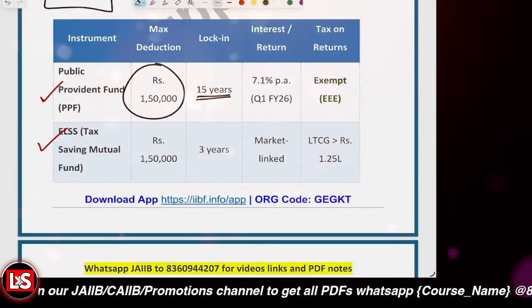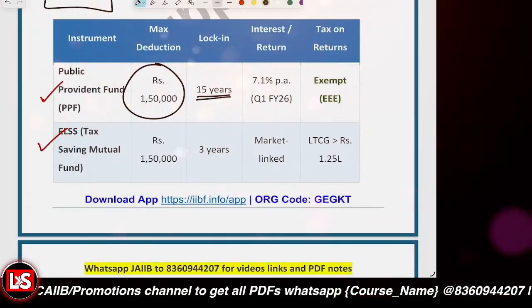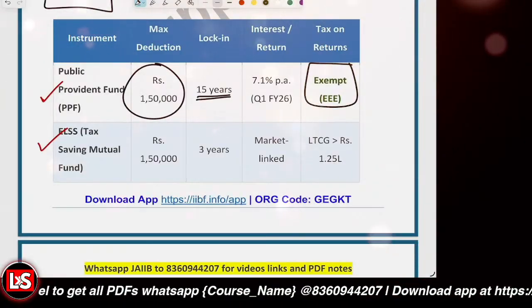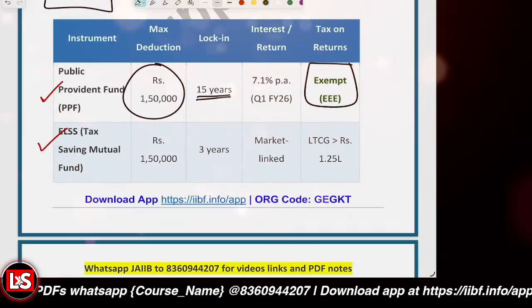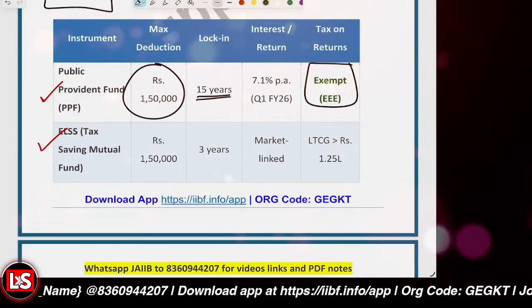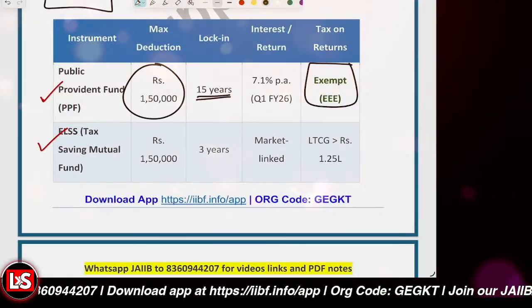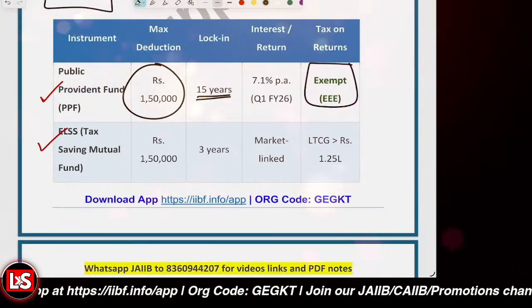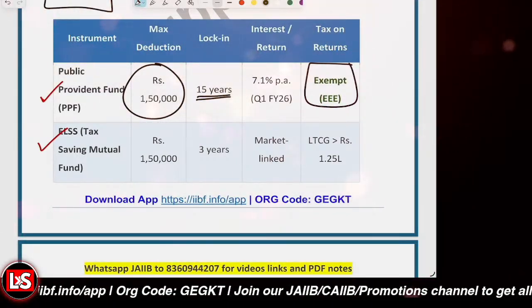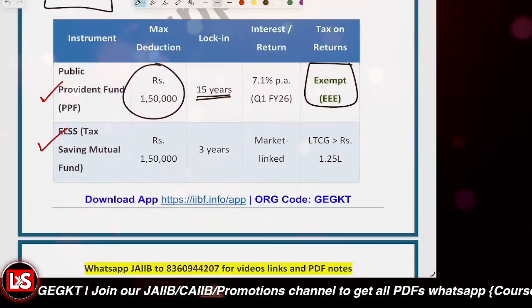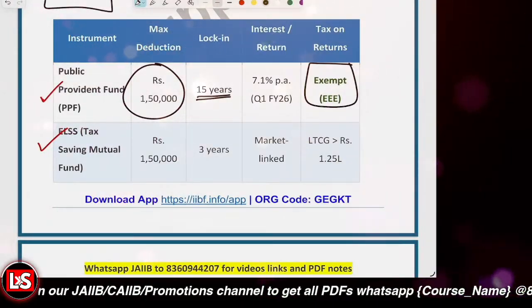The government announces the interest rate, and further it comes under the triple E category, that is the exempt category. Whatever you earn, everything is exempted from tax. Whatever amount you have invested, no tax will be there. Even if you invest 1.5 lakh there and have made investments in others also, the interest you earn upon the PPF won't be taxable.